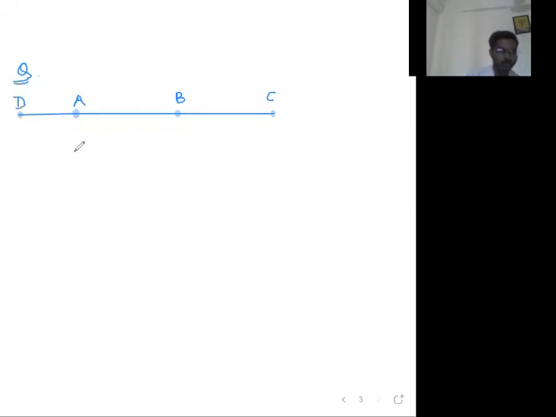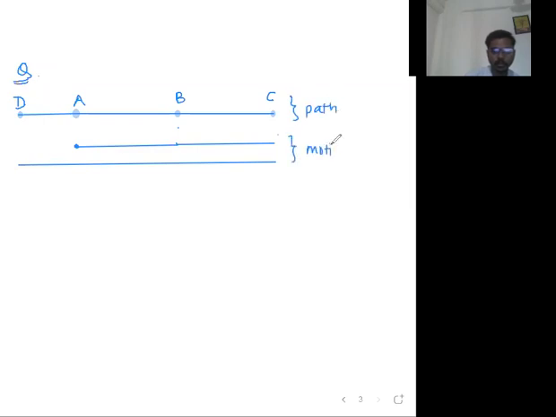Now see how the motion is. Initially, the particle starts at point A. Then the particle travels to point B. Now the particle travels to point C. Now it travels again back to B, again to A, again to D. So this is the total motion, this is the path, and here we are indicating the motion of the particle.